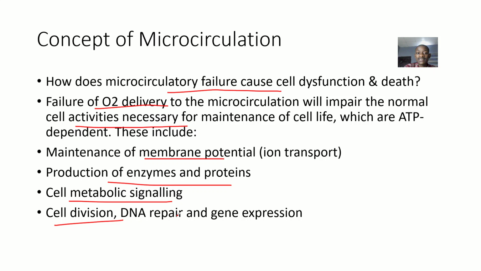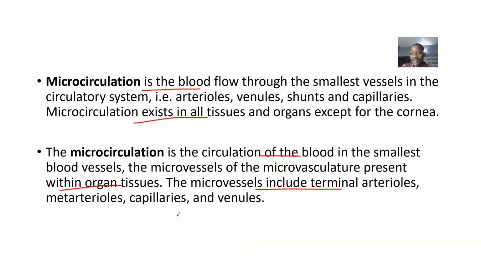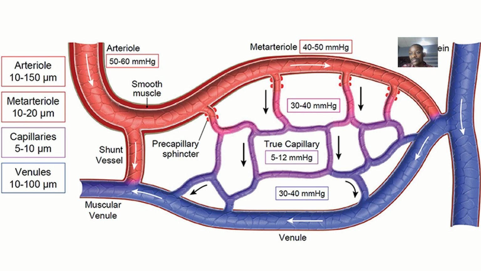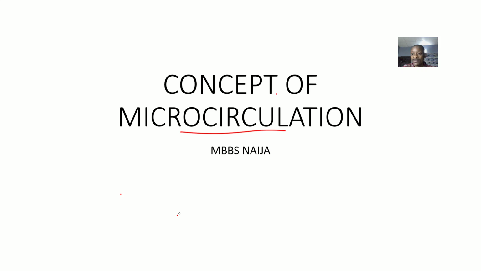So the cell needs this energy for all these activities. Now, if the energy is not there, if there's a failure in the microcirculation, it will basically result in cell dysfunction and death.